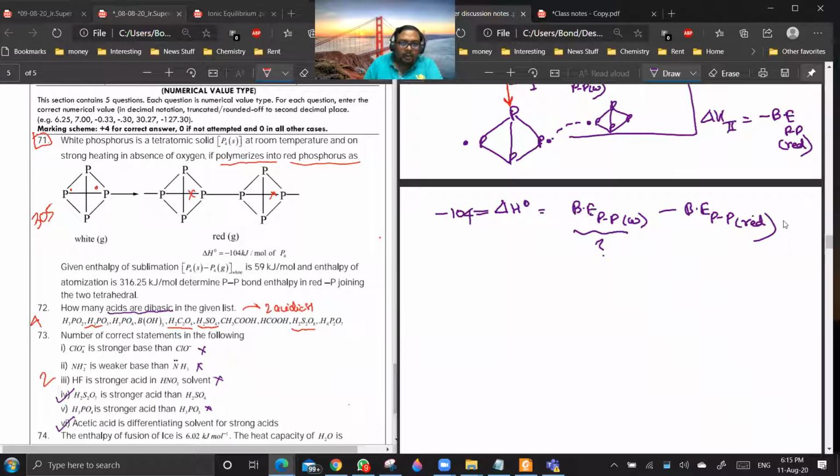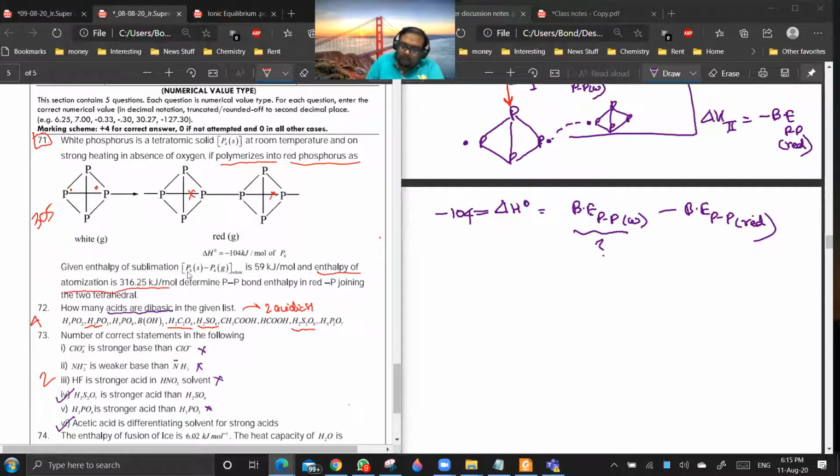Yes, sir. How do you find this? Enthalpy of sublimation data is given and enthalpy of atomization is given. Now you see, here they have given it wrong. If they are writing this, instead of atomization they should have written enthalpy of formation of phosphorus atoms, because enthalpy of atomization is written for molecules, not for atoms.